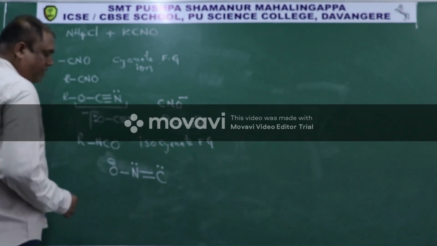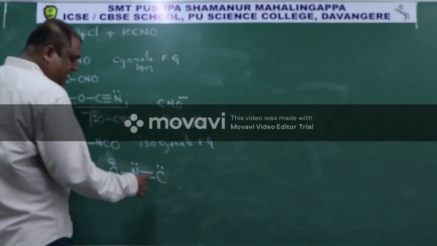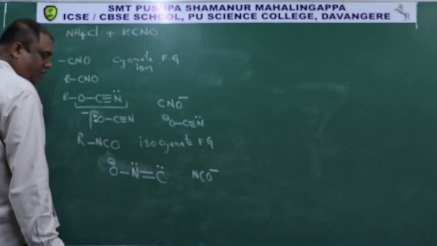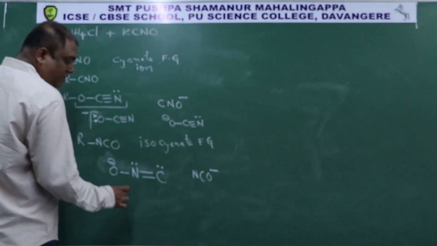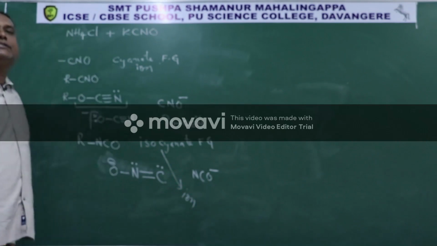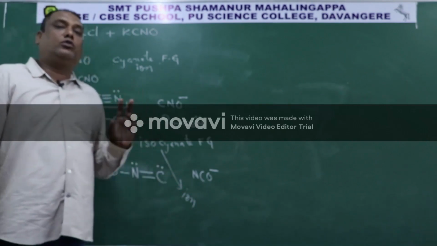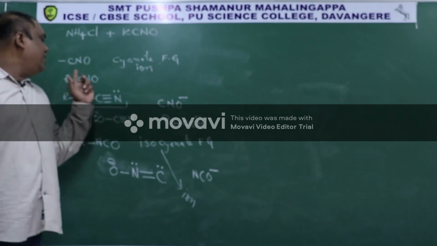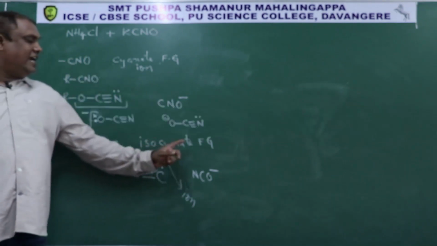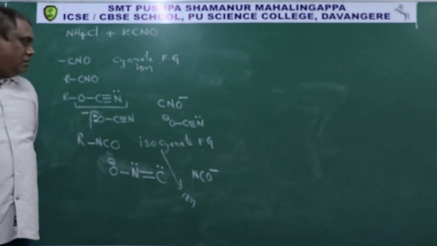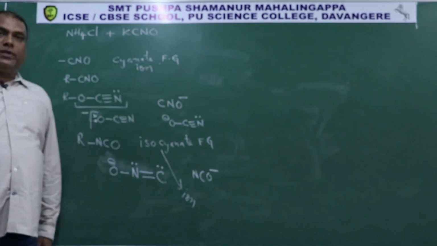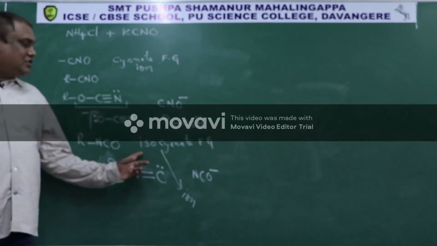So then when this oxygen becomes negatively charged, then I will write this as NCO minus ion. This is called as isocyanate ion. So students, here we will come to know 2 types of functional groups. One is cyanate functional group and another is isocyanate functional group. If it is negatively charged, it is called cyanate ion. If it is negatively charged, it is called isocyanate ion.